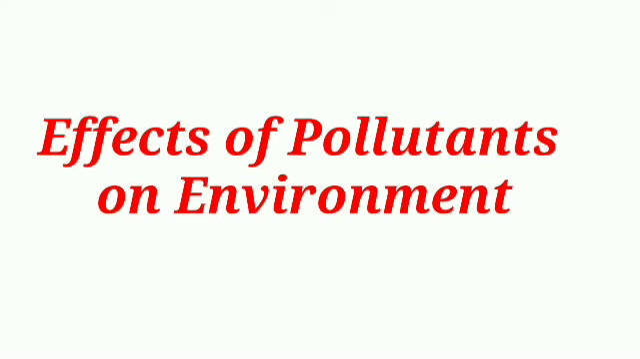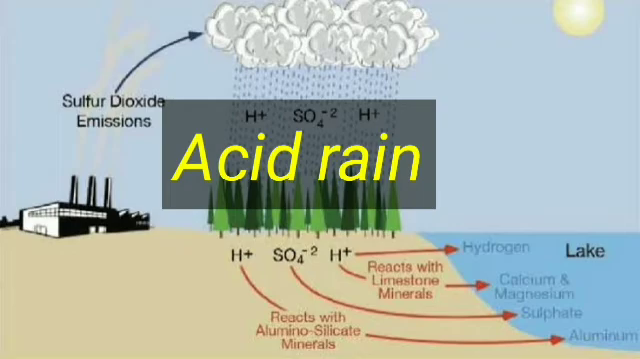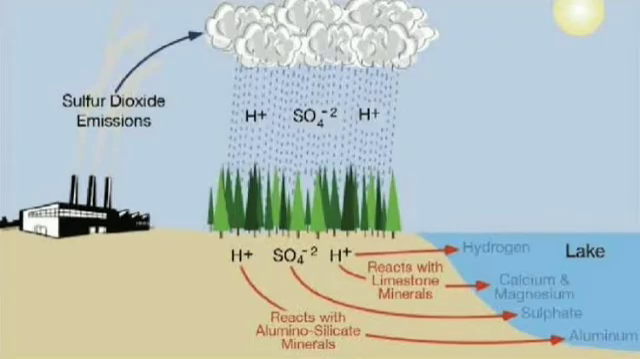Now we will see different effects of pollutants on the environment. Some of the effects are acid rain, greenhouse effect, global warming, ozone layer depletion. First effect is acid rain. Oxides of sulfur and nitrogen present in the air and moisture associated with air together form acids. They fall in the rainy season in the form of acid rain and acid snow.